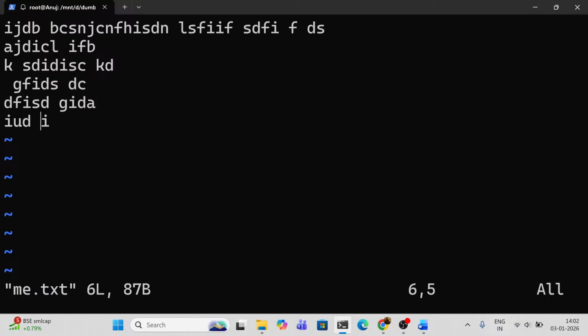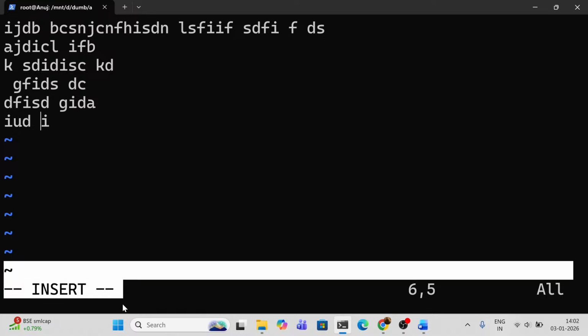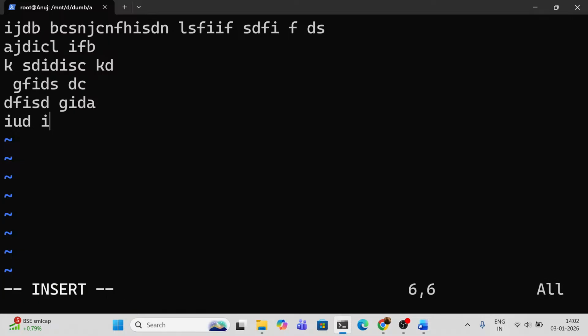See, let me show you. I press I. See, this is the insert. You can see here, this is the insert. This insert will pop up. That means you are in vim and you can enter anything. See, I will write anything.